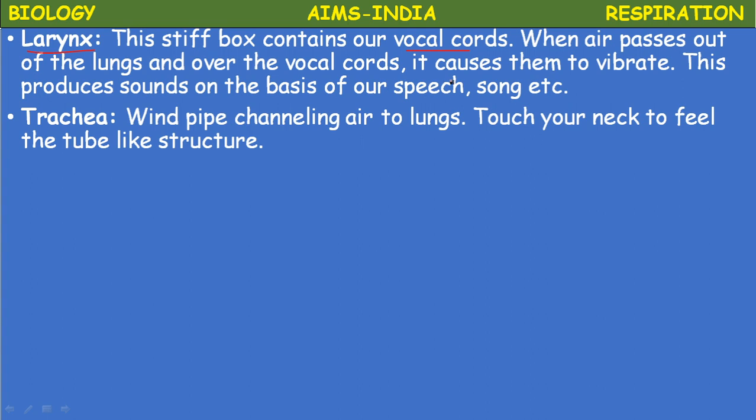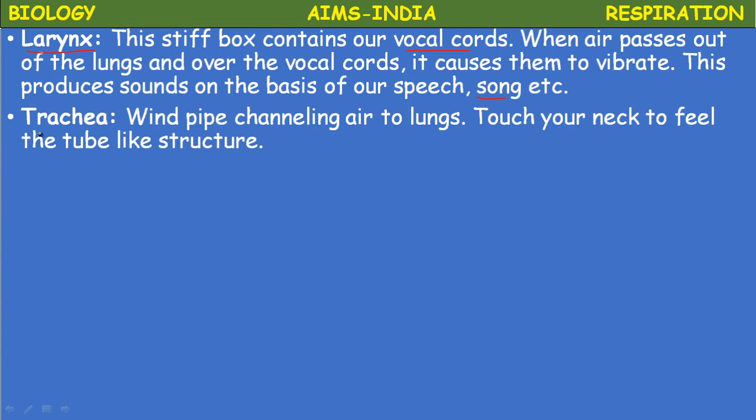This produces the sound on the basis of our speech or song. Because of these vocal cords only, we are able to talk, shout, sing a song. Okay, these are all the vocal cords' magic.